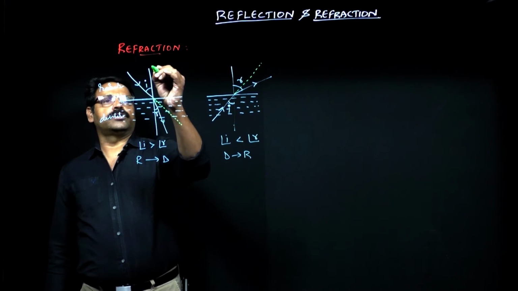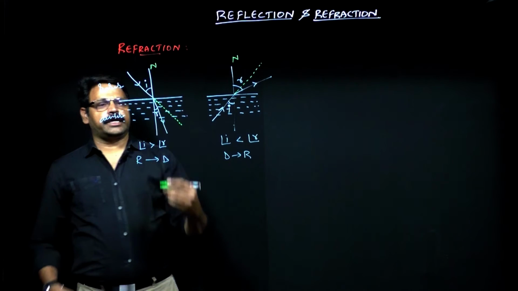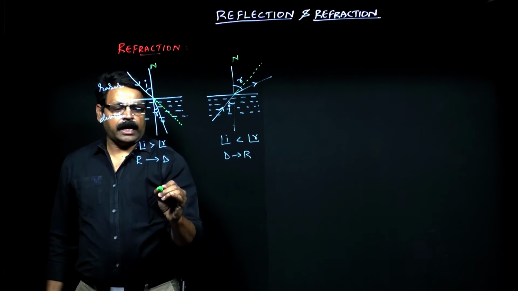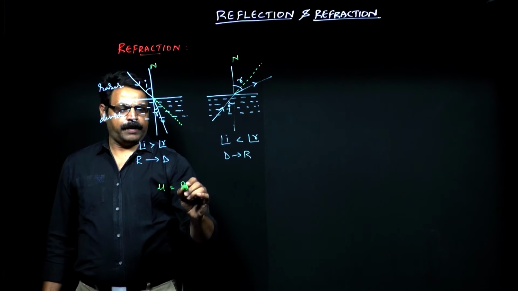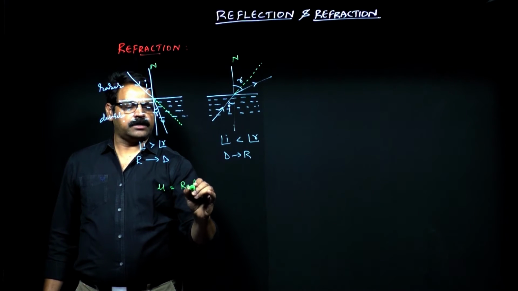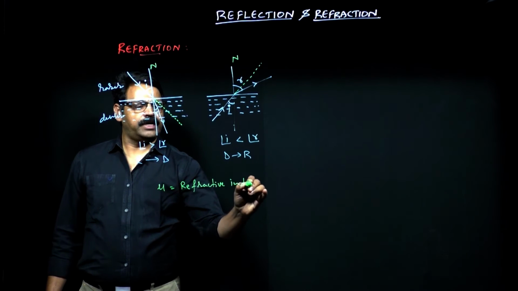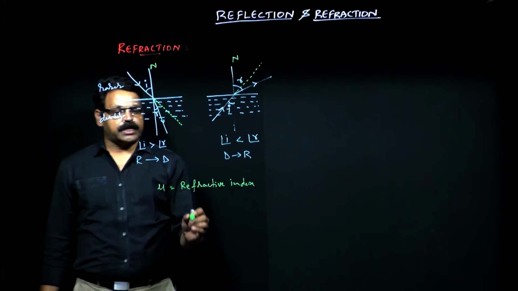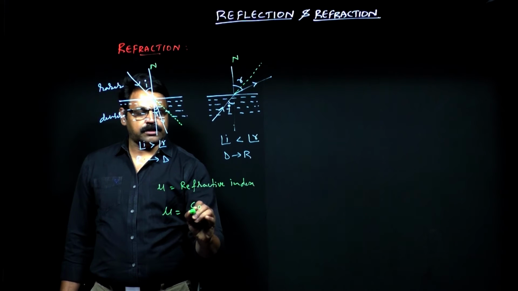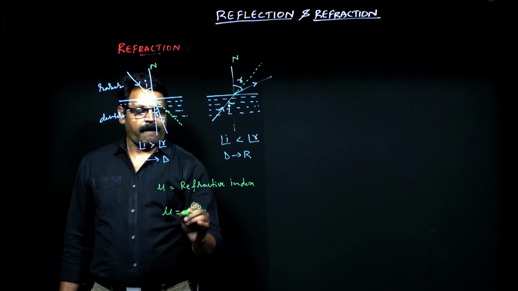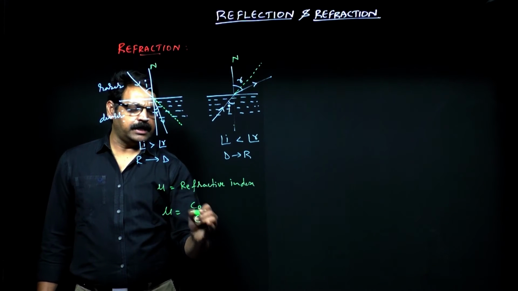One more point you need to remember: this segregation of the medium can be denoted with the help of a parameter called refractive index. Refractive index can be defined as the ratio of the speed of light in vacuum to the speed of light in the medium.